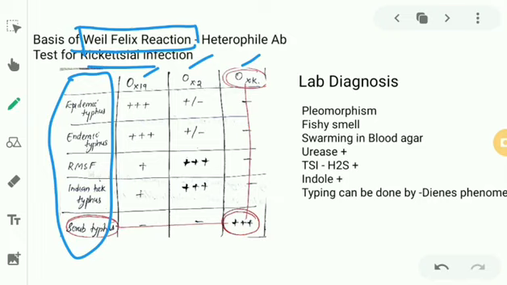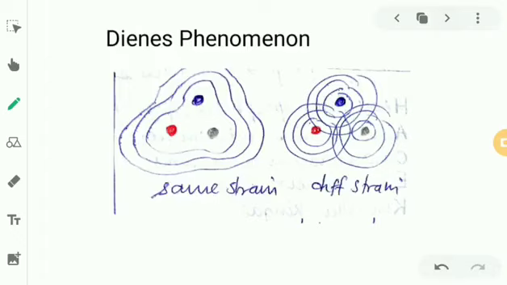And lab diagnosis, we have already studied the features. We can look for pleomorphism, we can look for fishy smell, we can look for swarming in blood agar. Urease will be positive. It produces H2S, so we can just find it. It is indole positive, and typing can be done by Dienes phenomenon. This Dienes phenomenon is pretty important, so we'll discuss it. So I've drawn a picture of Dienes phenomenon for you to easily comprehend it.